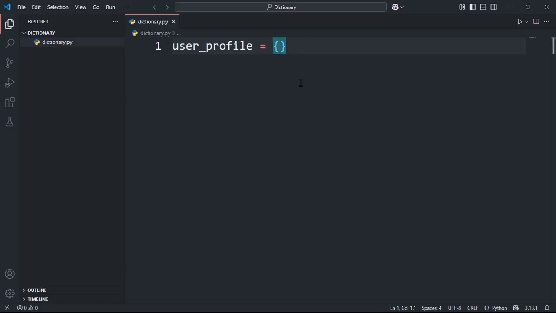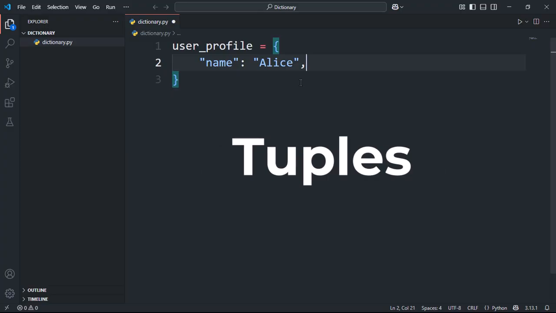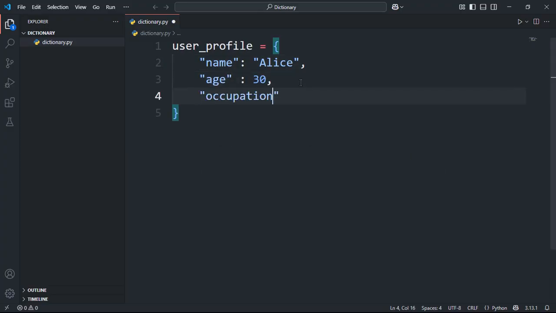Now, let's add some info. The key comes first, followed by a colon, then the value. Keys are often strings, but they can be other immutable types like numbers or tuples. Let's use strings for clarity. Okay, pause right there. See what we did? Name is a key, and its value is Alice. Age is a key, value is 30. Occupation is a key, value is data scientist. Each key-value is an item, and they're separated by commas.